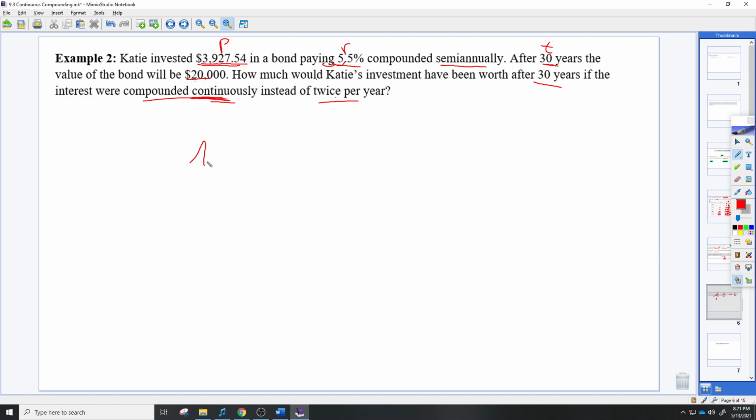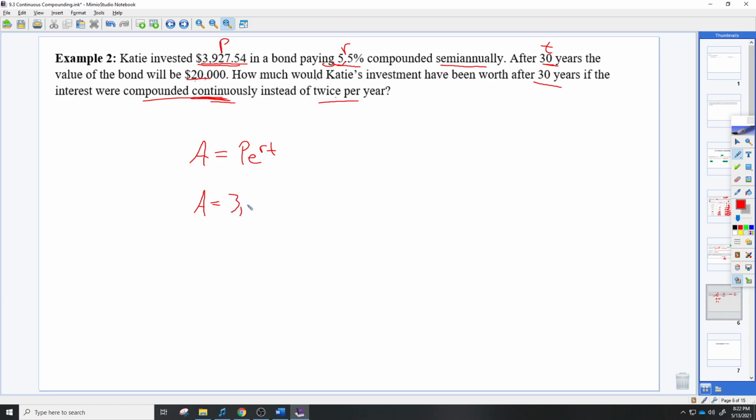So I'm going to use our new formula. A equals, the way I kind of remember this is it looks like the word PERT. It's P times E to the RT. PERT. That's a new one. Okay. Now, on my calculator on my phone, I do have E to the X on there. And if you're using a calculator like from school, it has that on there as well. So if you see the E button, you can use that. You might have to turn the phone to the side to see more things, but I have it on mine.